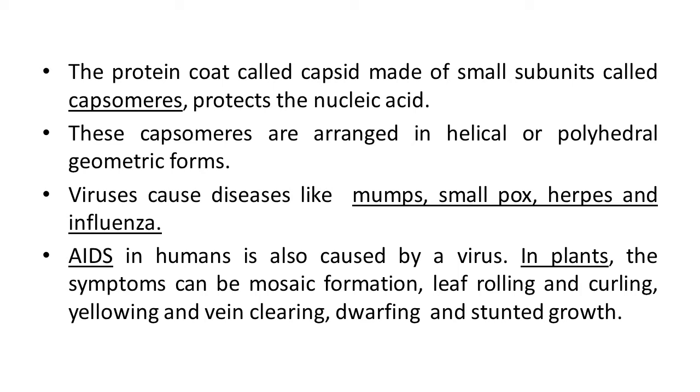AIDS in humans is also caused by a virus, HIV. In plants, the symptoms can be mosaic formation, leaf rolling and curling, yellowing and vein clearing, dwarfing and stunted growth. So these viruses can cause disease in animals, in plants and in humans also.